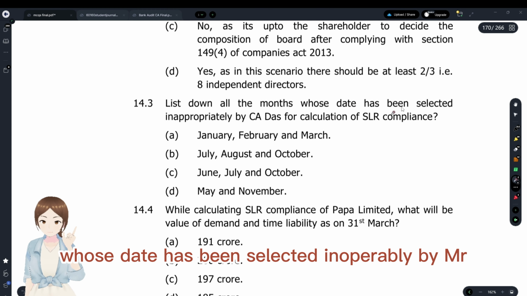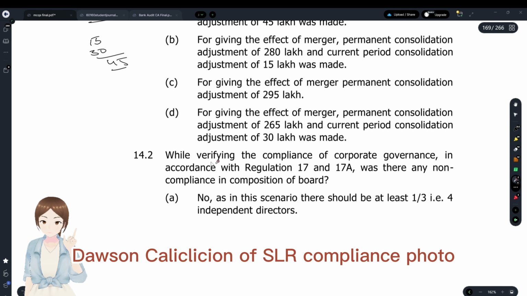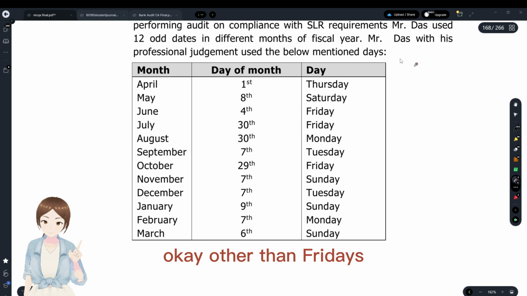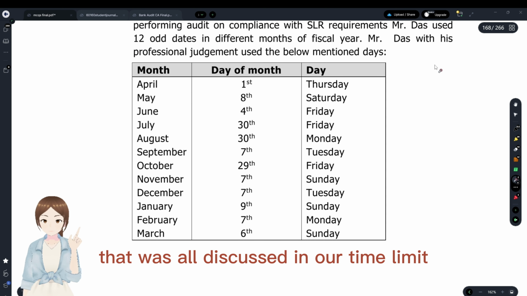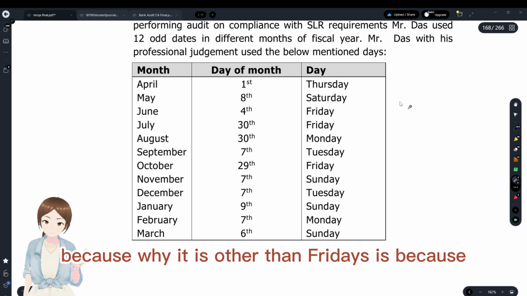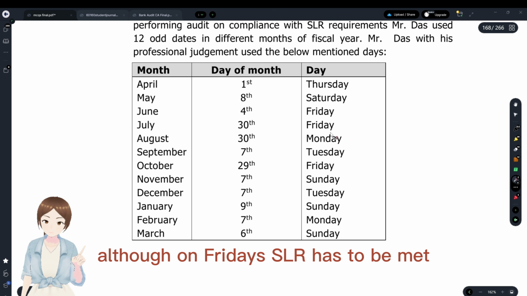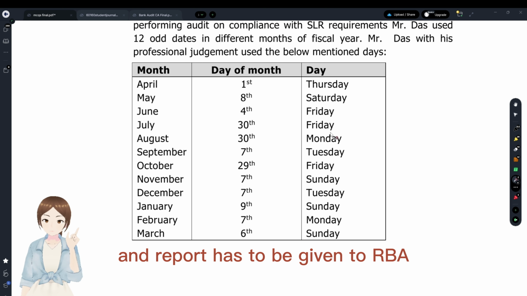List down all the months whose date has been selected inappropriately by Mr. Das in calculation of SLR compliance. What has he done? 12 audits in different months. Okay, other than Fridays. That was discussed in our time limit, because the reason it is other than Fridays is that on all Fridays SLR has to be met and the report has to be given to RBI.